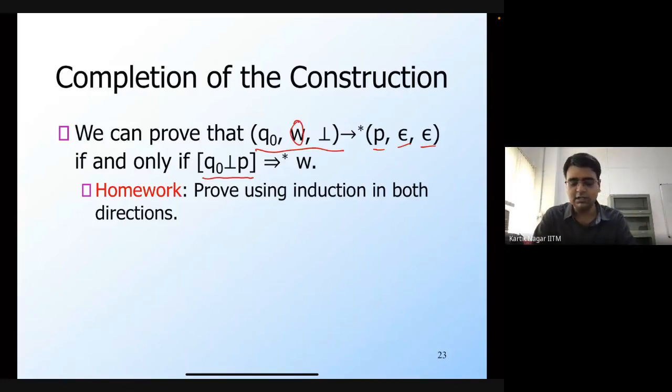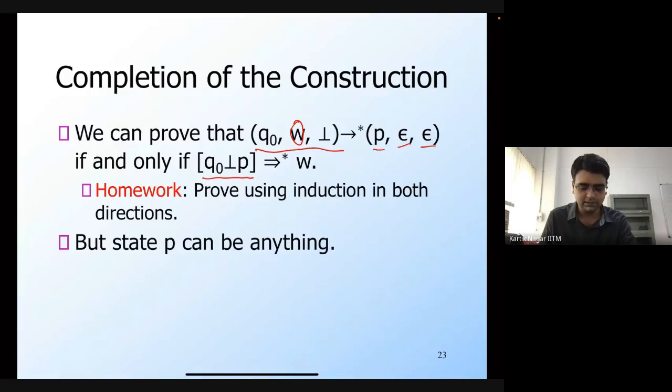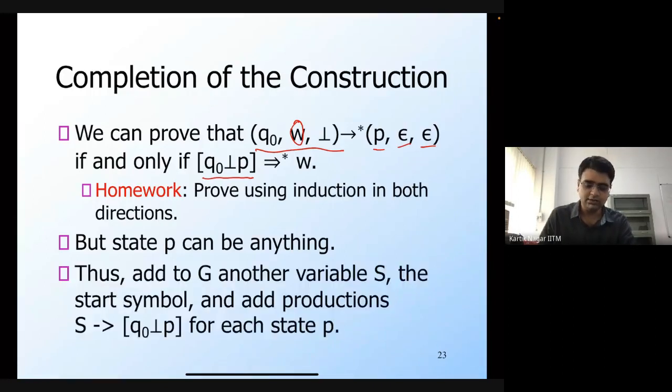Therefore, w is going to be accepted if and only if it can be derived from a symbol of the form [q0 bottom p]. We can prove this using induction in both directions. However, the state p can be anything, so we introduce another start symbol S. This is the start non-terminal for the grammar, and for every state p in the PDA, we introduce the production S to [q0 bottom p].